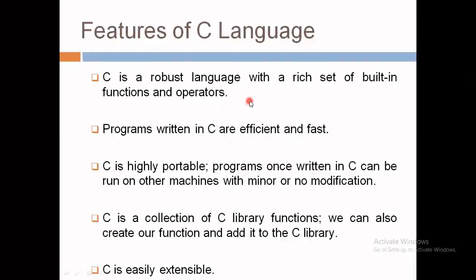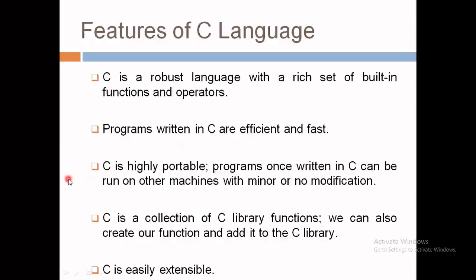That's why it is known as a robust language. Programs written in C are efficient and fast. As we know, C is a human-readable, higher-level programming language, and it is itself developed in assembly language. So it is efficient and fast to use the C language.